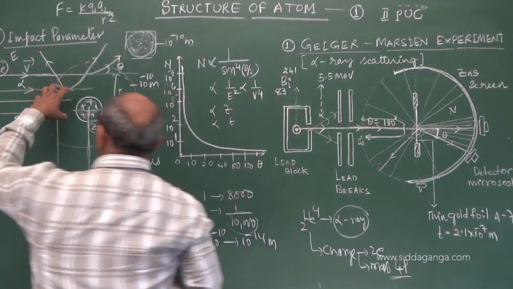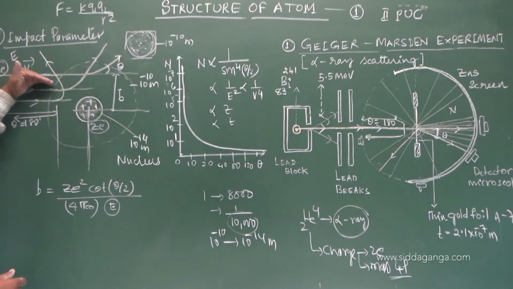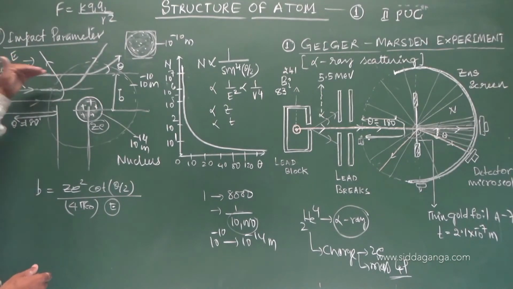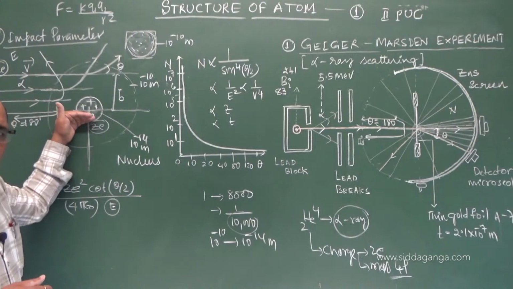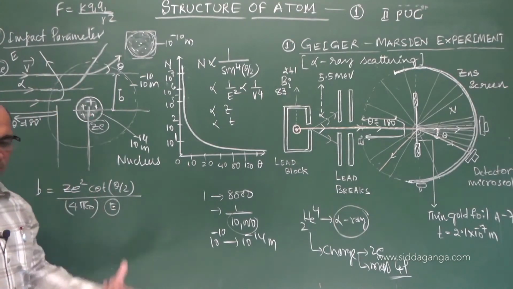And you come to know the impact parameter, one thing, where higher the B value. The definition is sometimes asked in the board exam: define impact parameter. It is the perpendicular distance between the velocity vector of the incident alpha particle and the center of the atom. We call it the impact parameter, and here is the expression for it.